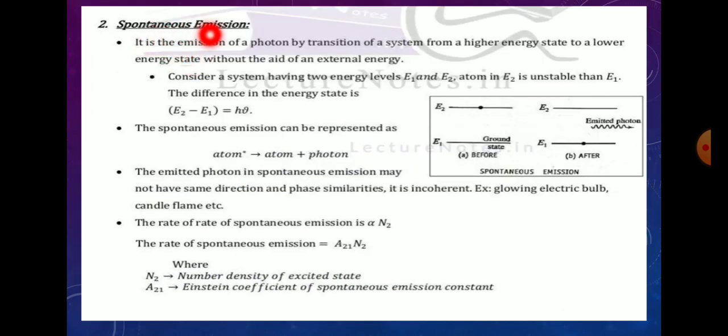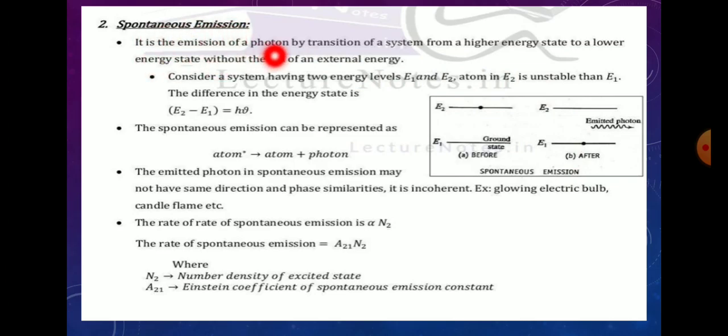Next is spontaneous emission. In spontaneous emission, what happens? Let us consider two energy levels: E1 is the ground state, E2 is the excited state. When the atom is in the ground state, we apply some energy and it goes to the excited state. When it is in the excited state, it emits a photon and comes back to the ground state. This process is known as spontaneous emission.